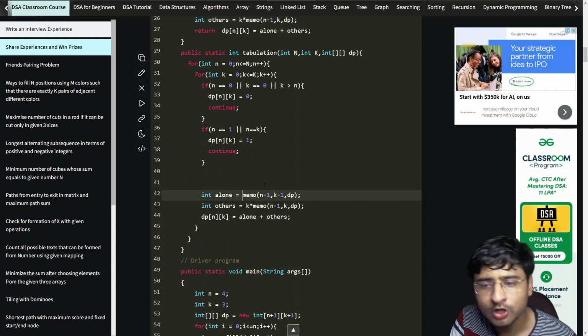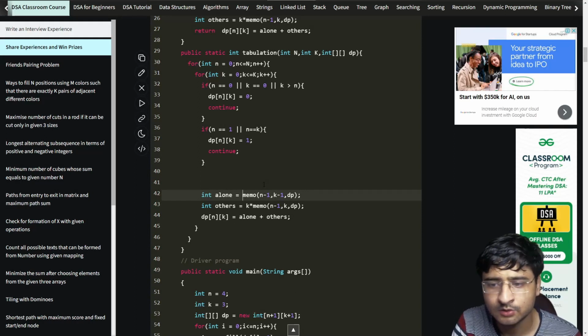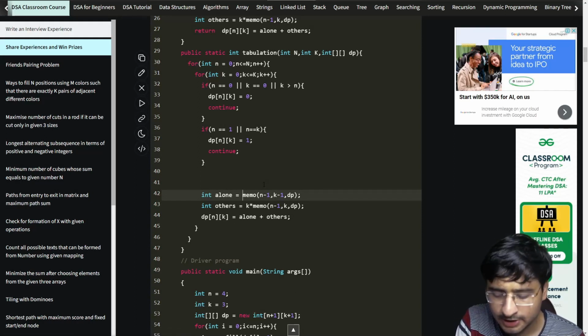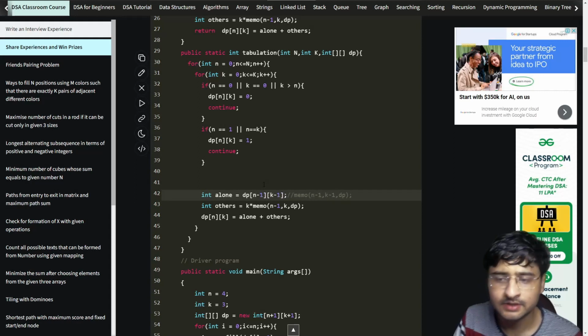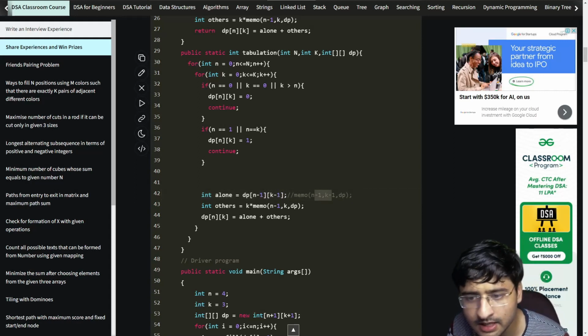So wherever I'm calling memo, what will I do? Basically, I'll simply call dp of n minus 1, k minus 1 here. I'll simply try to access the dp array here, and here also.